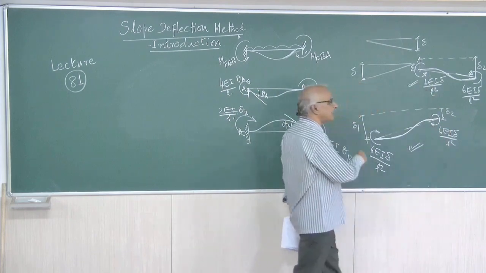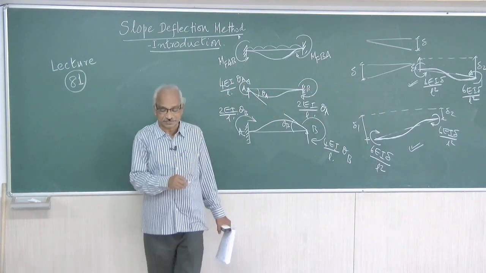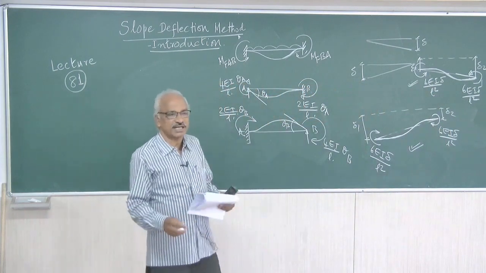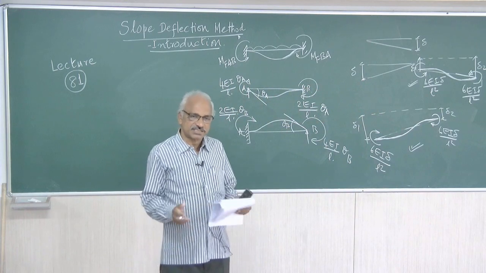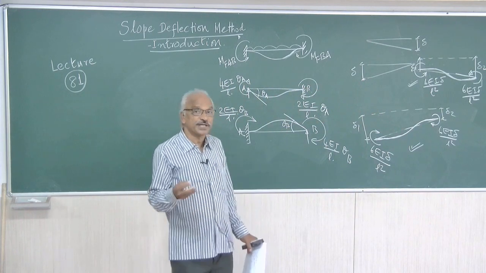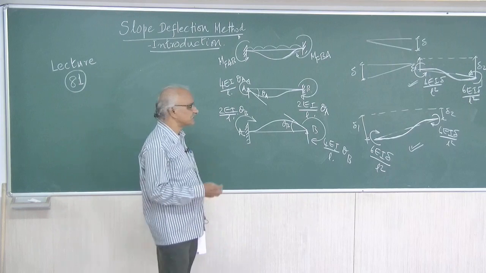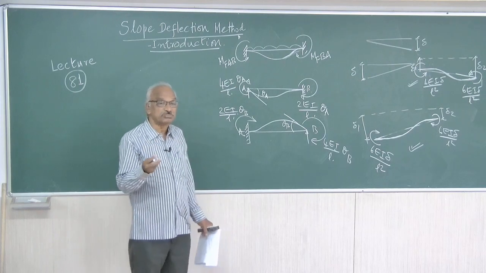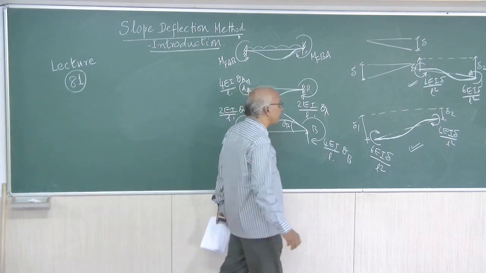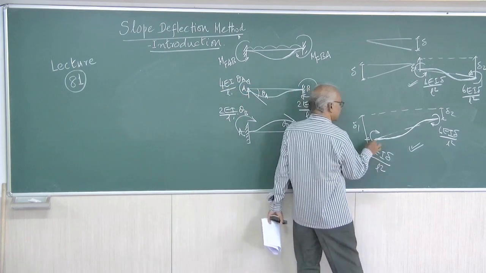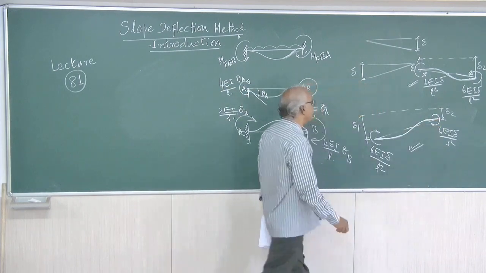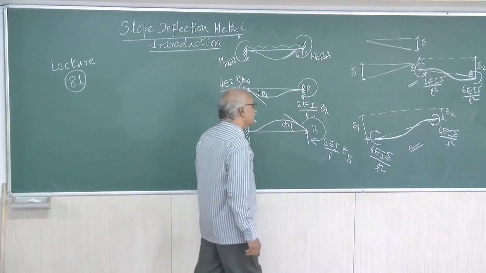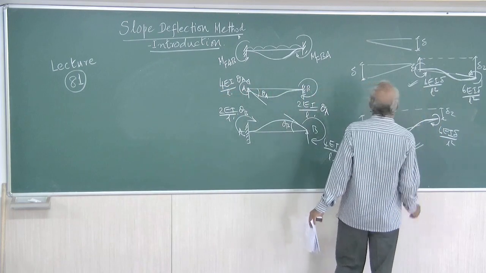Therefore, there will be a small change in the sign of the expression. That is not going to cause any difference, but still, it's my duty to tell you why this term is minus in other books and plus in this book. So, we have taken it in the positive sense. It can be like this also, right?